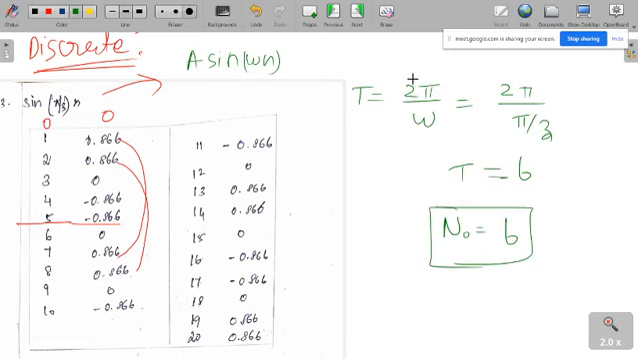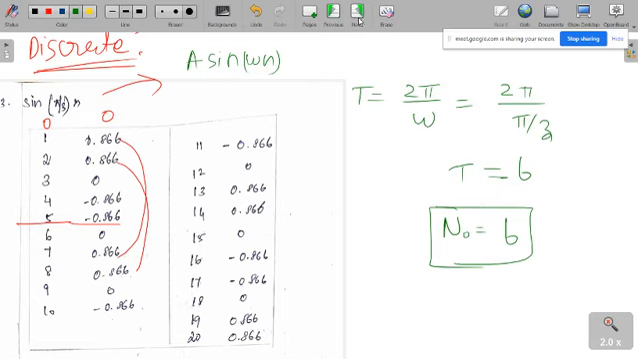There are different formulas, but I am just using this formula, and we'll see the other formulas later. Anyway, the period here is 6. So this signal is a periodic signal. Even in the discrete domain, if your signal consists of pi, then the signal is periodic.